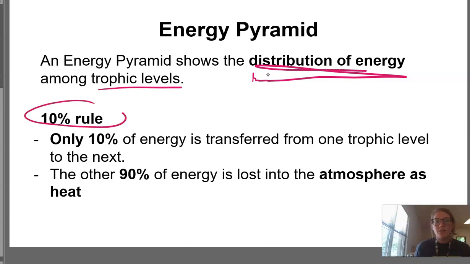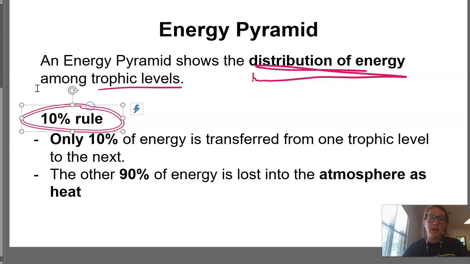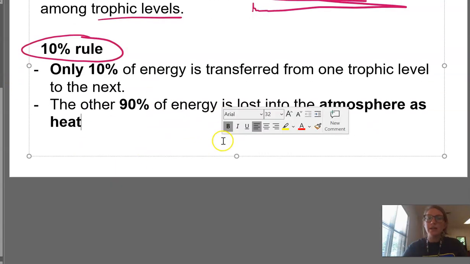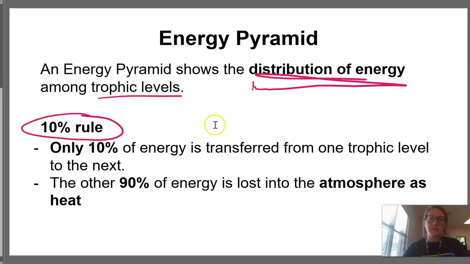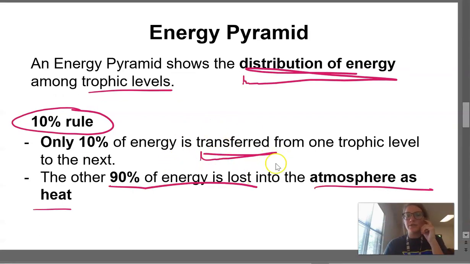And we have something called the 10% rule. It's very important that you know that and you remember that. So what this means is there's only 10% of energy that's transferred from one trophic level to the next. 10% is transferred. The other 90%, right, 90 plus 10 equals 100, is lost out of the food chain into the atmosphere as heat.